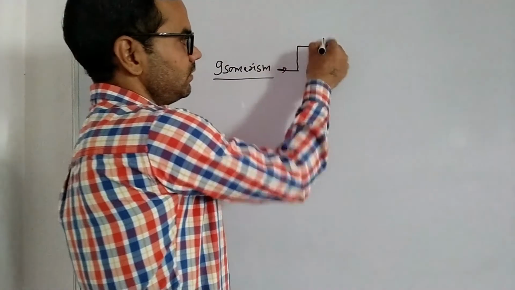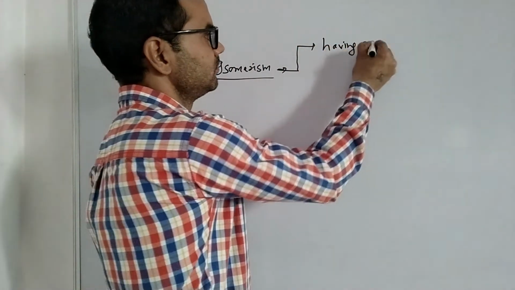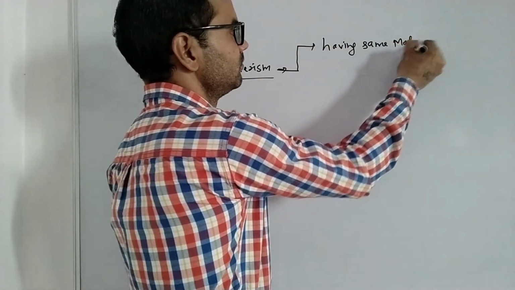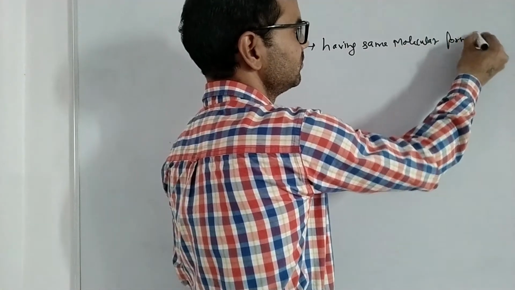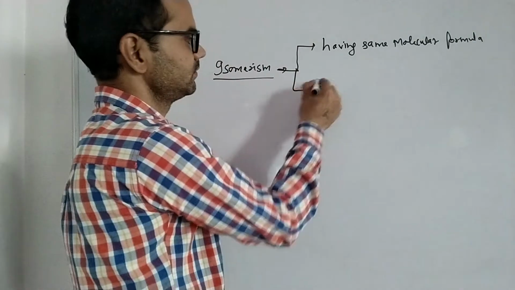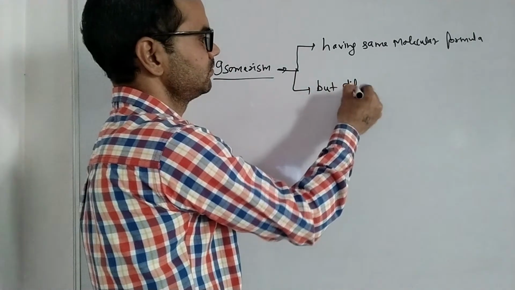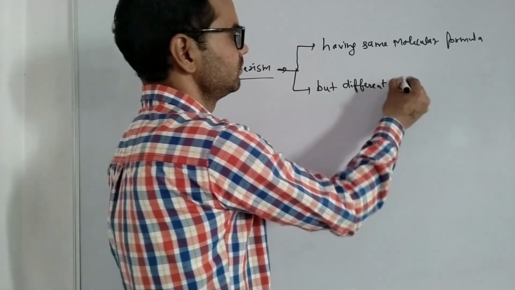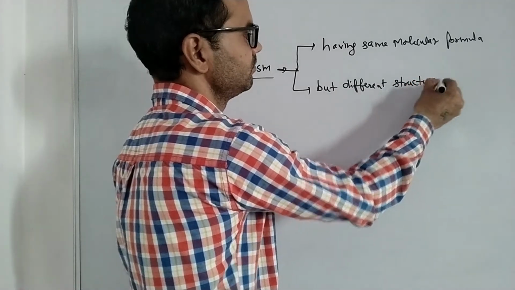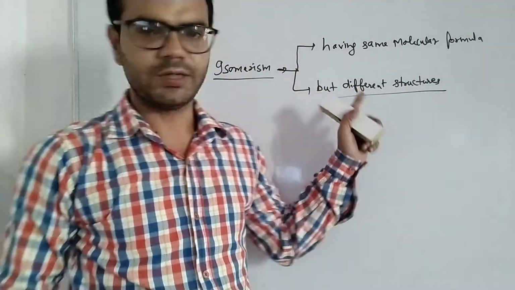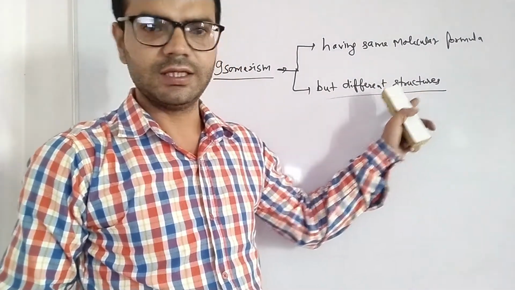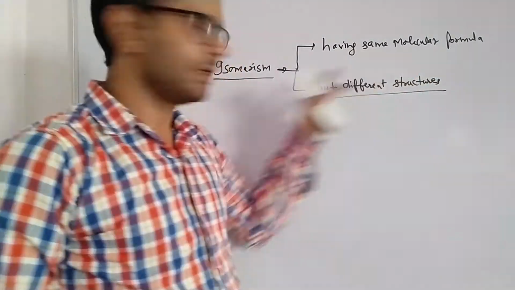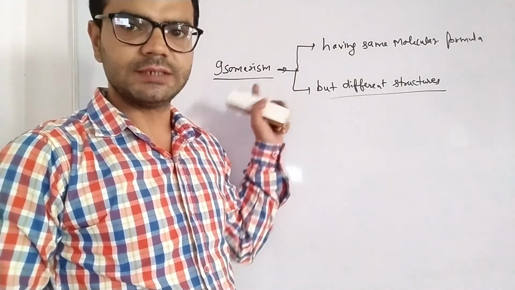It is again a property of compounds having the same molecular formula but different structures. They are called isomers, and the phenomenon is called isomerism.